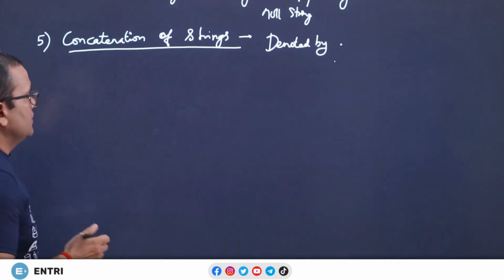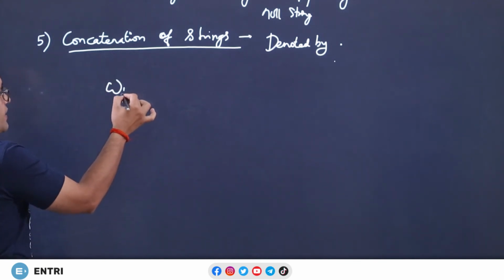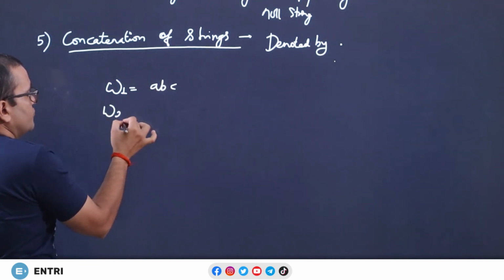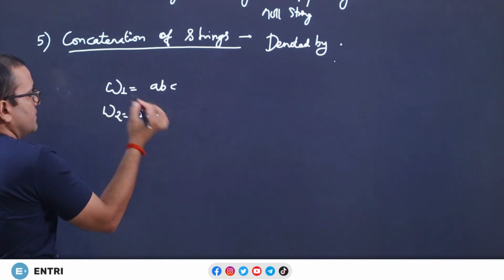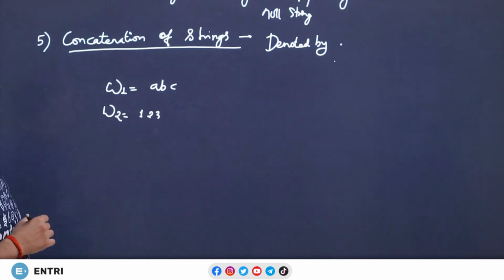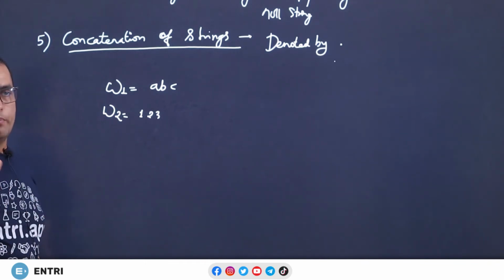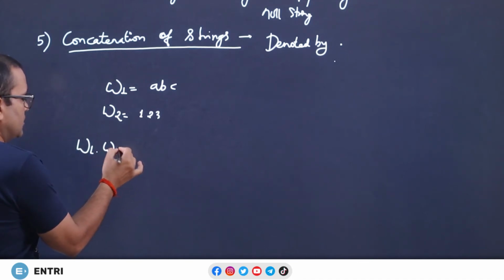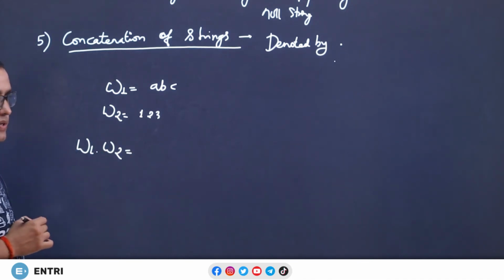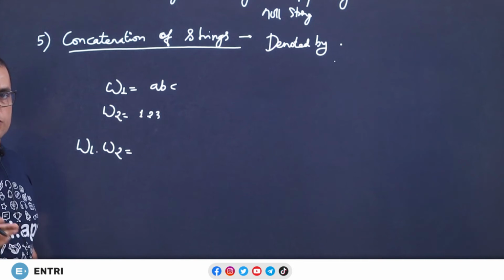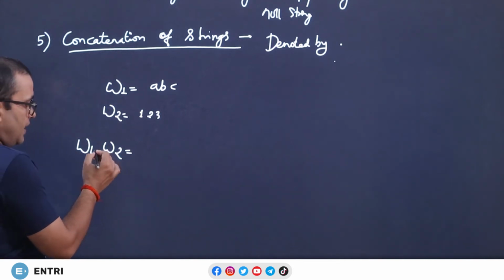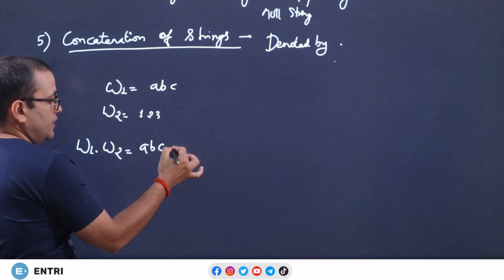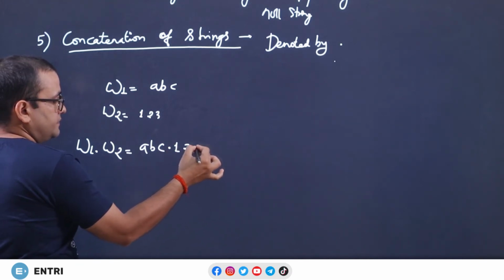What is concatenation? So, I have a string omega 1, ABC, and I have one more string, that is 1, 2, 3. So, what is the concatenation all about? The meaning of omega 1 dot omega 2 is known as concatenation. So, what is the meaning? A string followed by another is known as concatenation. So, omega 1 dot omega 2 is ABC dot 1, 2, 3.